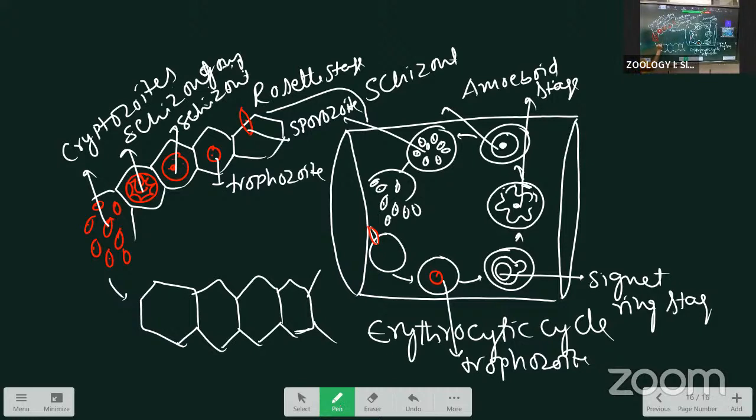Same like this only, but here these are the cryptozoites, trophozoite stage, and the schizont, schizogony, and releasing the macro as well as micro metacryptozoites. Means the cryptozoites are directly entering into the RBC. That's why I gave the arrow mark.